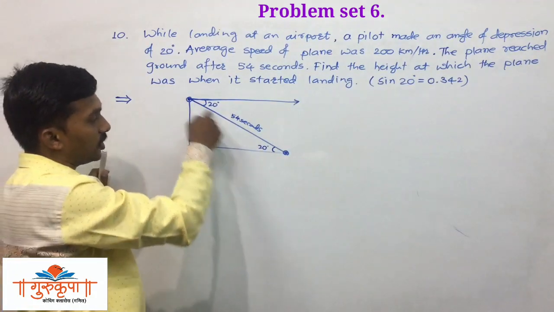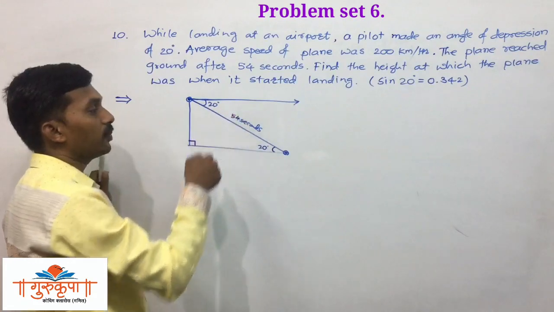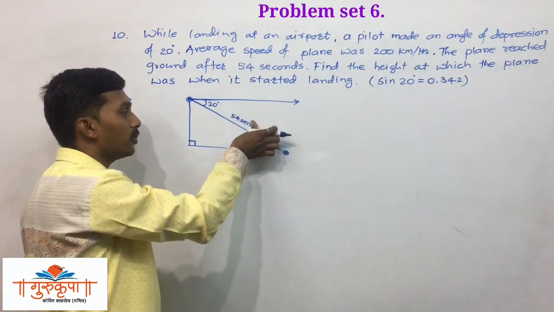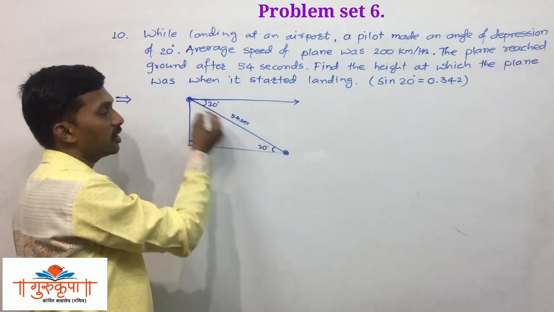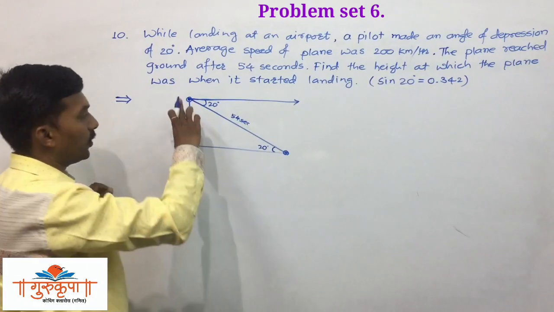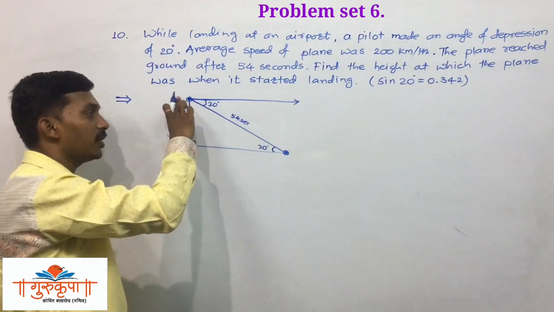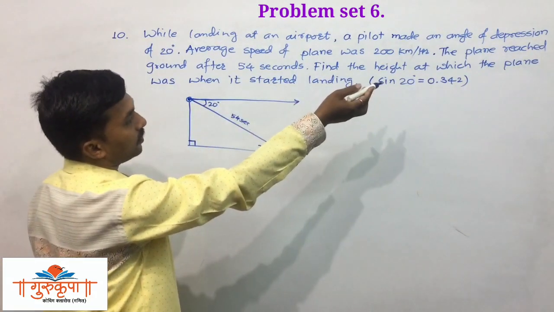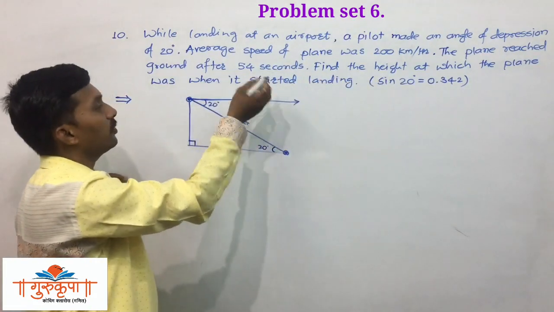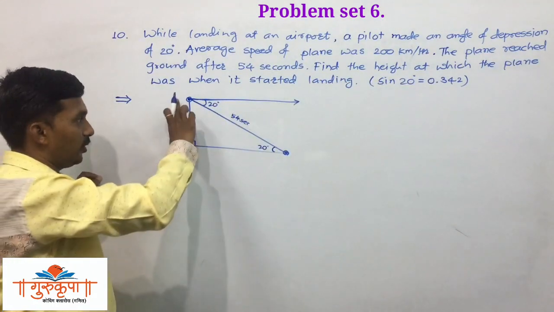So this much distance is travelled in 54 seconds. That is very important information. We have to find the height of the plane, the height at which the plane was when it started landing.